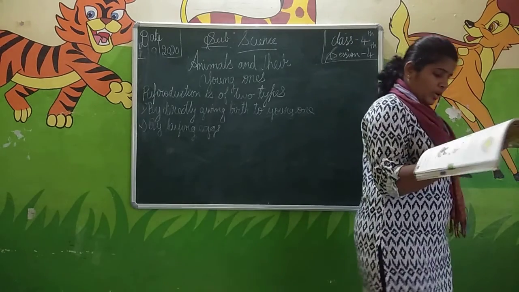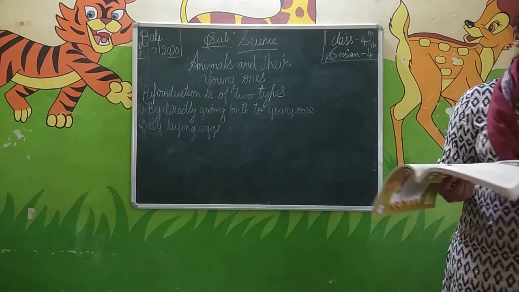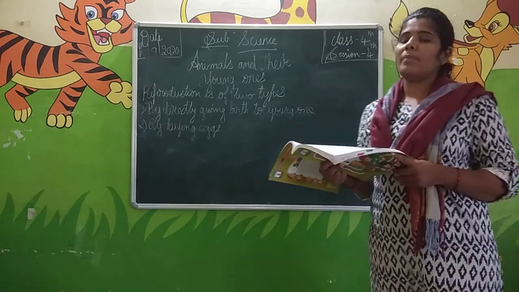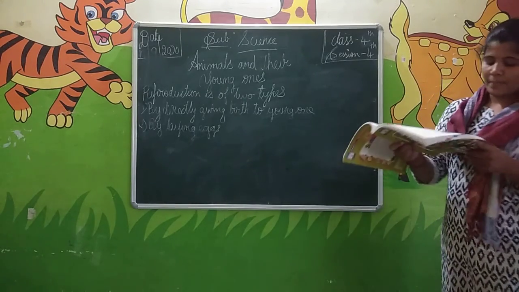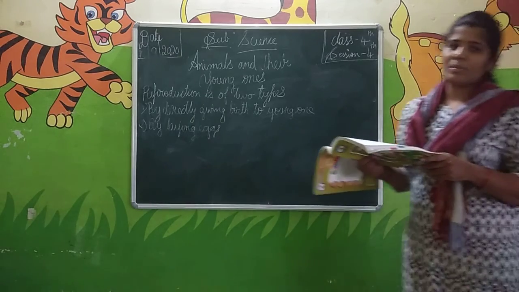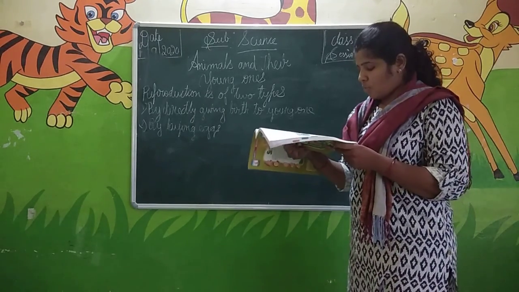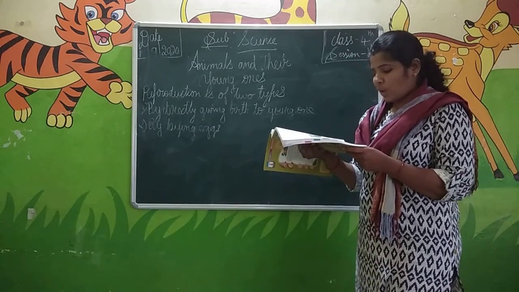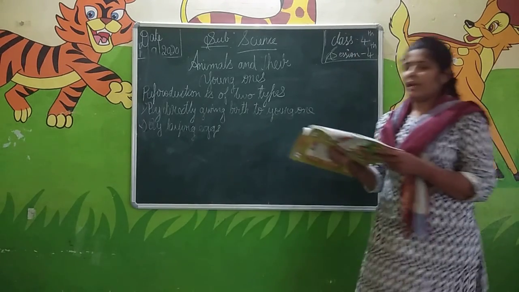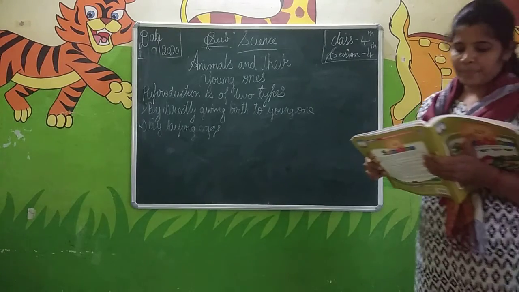Animals that lay eggs. Several animals reproduce by laying eggs, such as birds. Many animals don't give birth to young ones, but lay eggs. Most birds, about 95 percent, lay eggs. Fishes, insects, frogs, snakes and crocodiles are some animals that lay eggs.